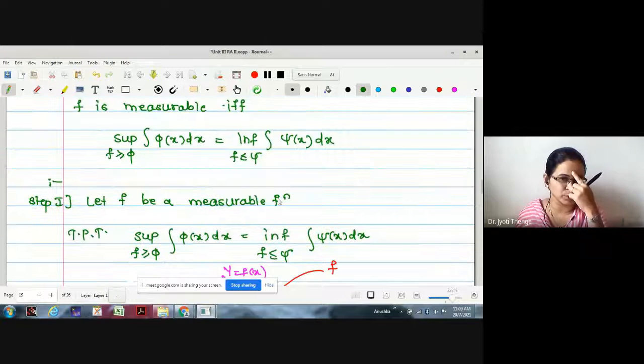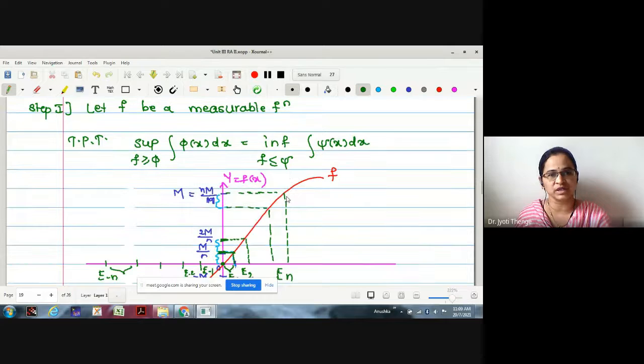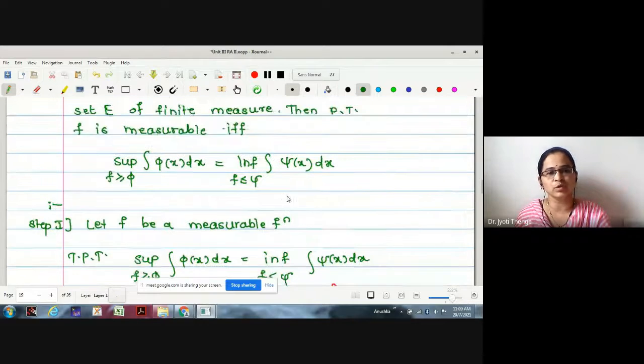Then we started proving this. The first part we have completed. The second part was left incomplete, and some small part we will cover in today's lecture. Now, in order to prove this result, we will start with f to be a measurable function, and our aim will be to prove this statement.